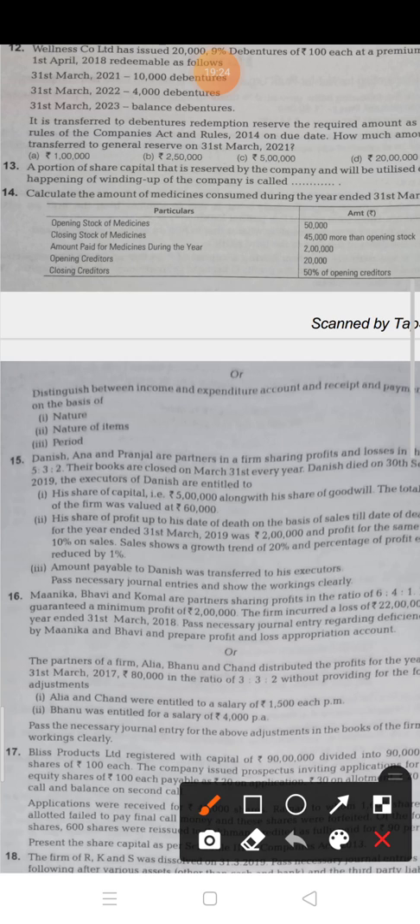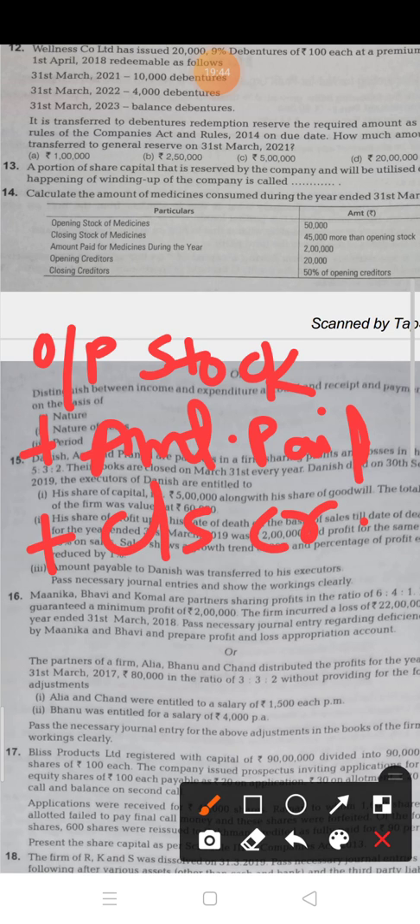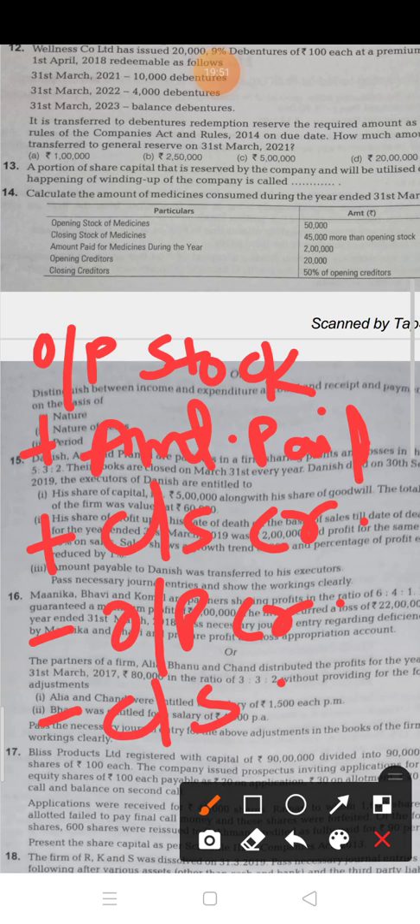The formula is opening stock plus amount paid for medicine plus closing creditor minus opening creditor minus closing stock. This formula I have given.